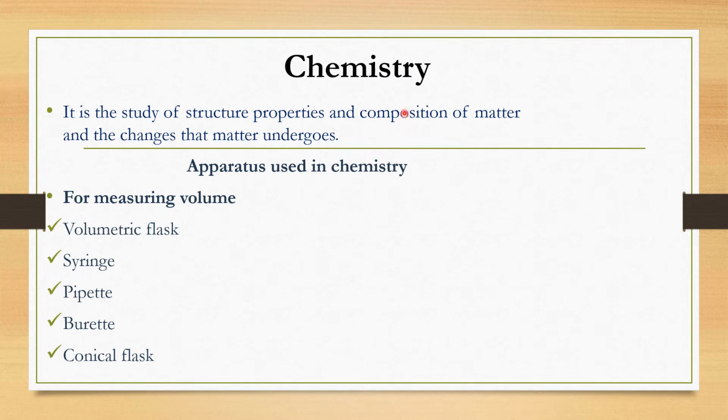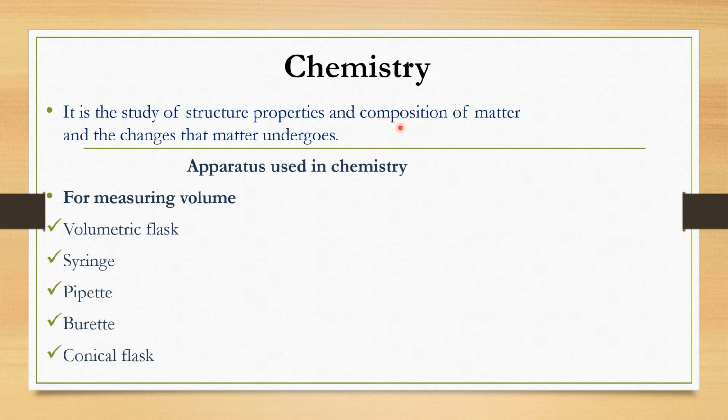So now, having learned so much about chemistry, we're going to define it. It is the study of structure, properties, and composition of matter, and the changes that matter undergoes. So chemistry is the study of structures. So we'll study structures, properties, and composition of matter.